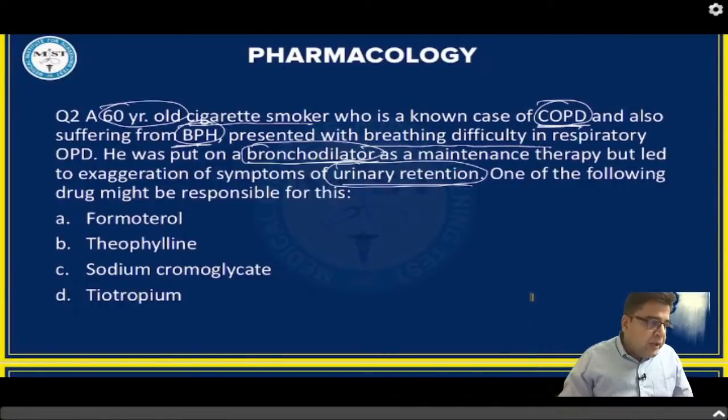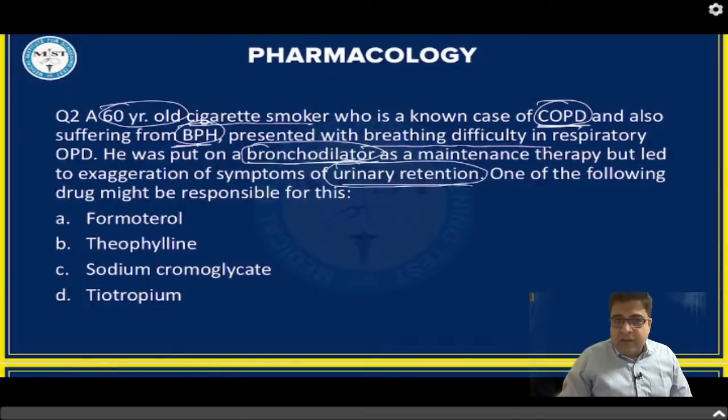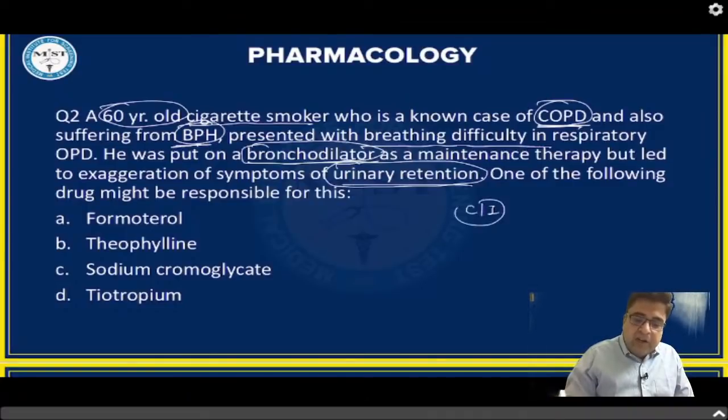Now the purpose of putting this question number 2 is, the first topic which is important for this year's exam is anti-glaucoma drugs. The second topic is very frequently asked in exams. Last year they didn't ask this topic, so there is a probability that they will ask this topic this year. This topic is based on contraindications of anticholinergic drugs. So in this case, the best answer is tiotropium bromide.